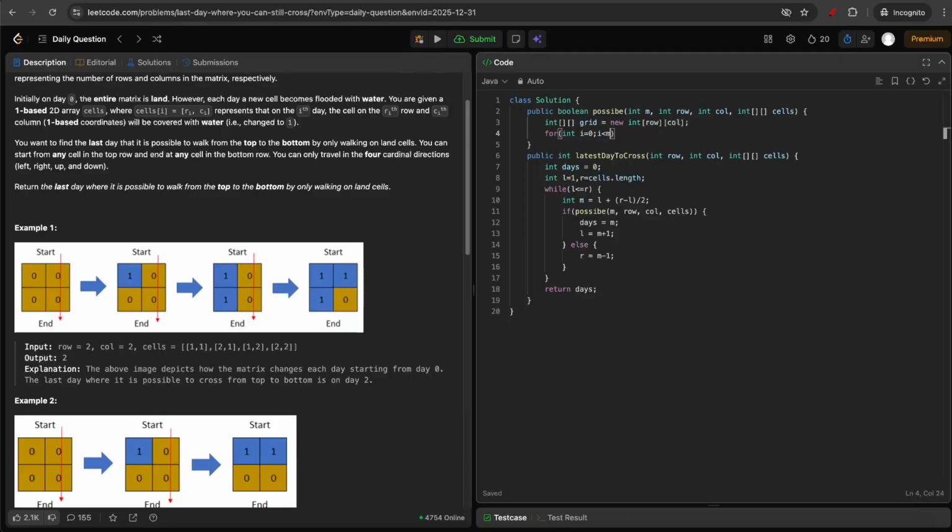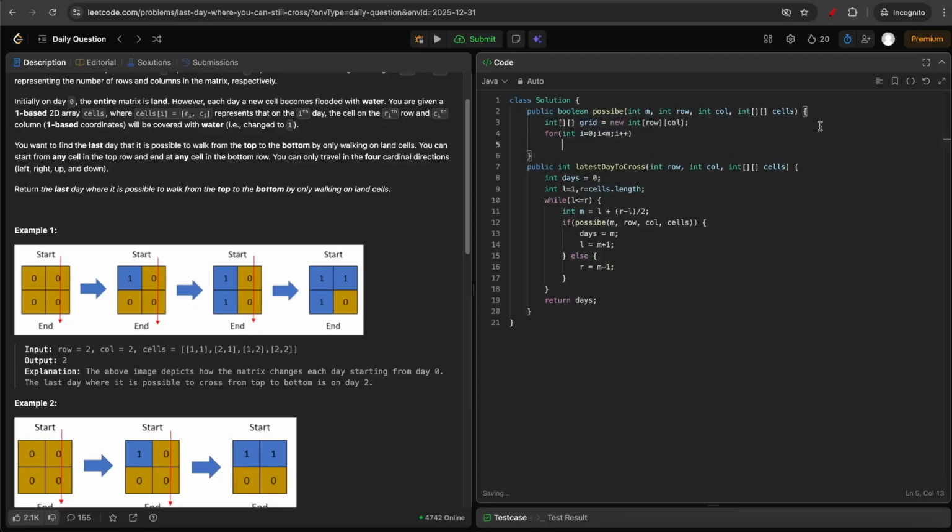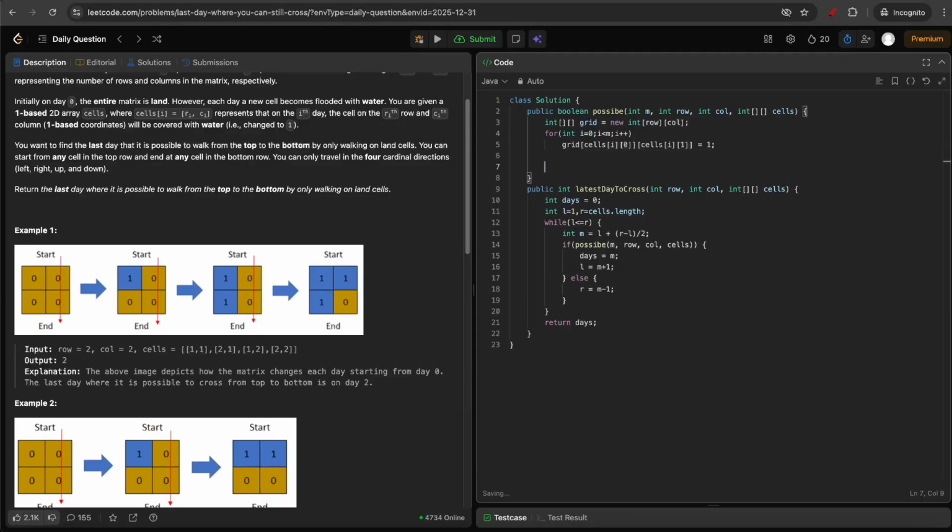I equal to 0, I less than M. Since our cells is a 0 based indexing, but in the question he gave it as 1 based indexing, we'll start from 0 and we'll end till M minus 1. I plus plus. And we'll fill the particular cell with water. So for that, we'll just do grid of cells of I0 and then cells of I1 will be set to 1, which denotes water.